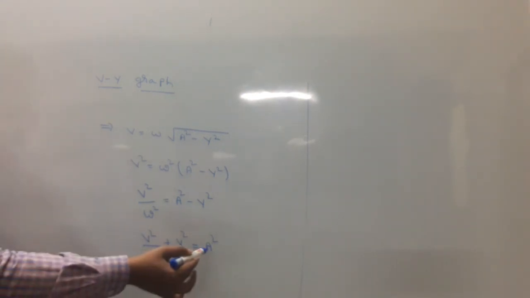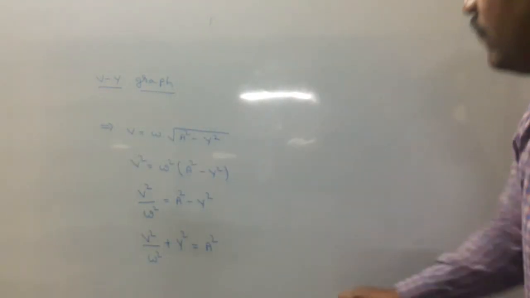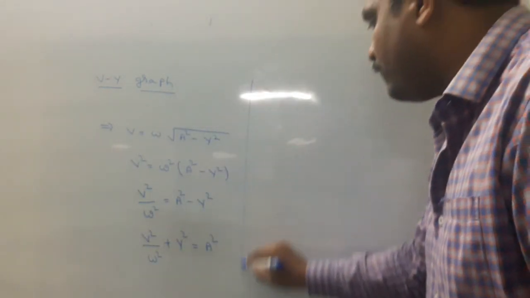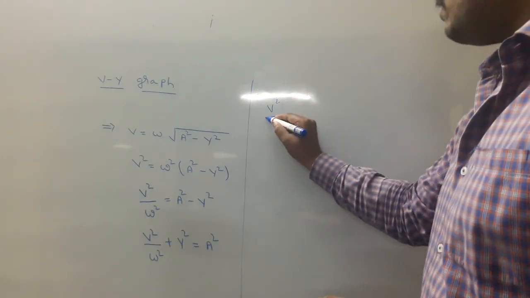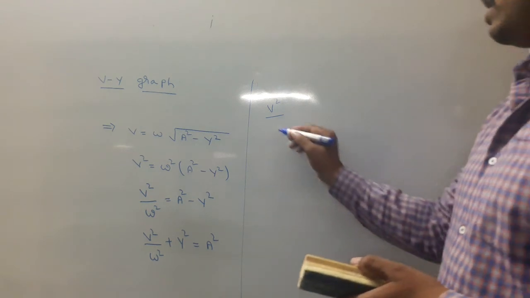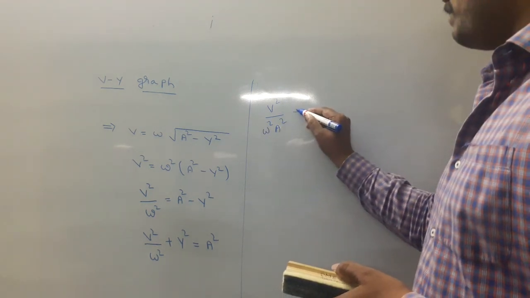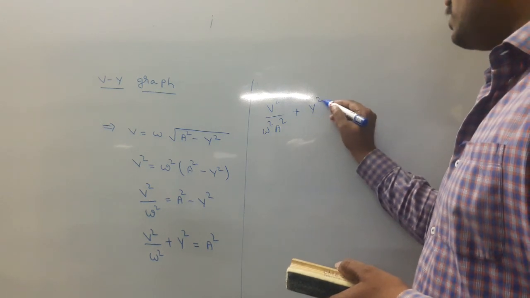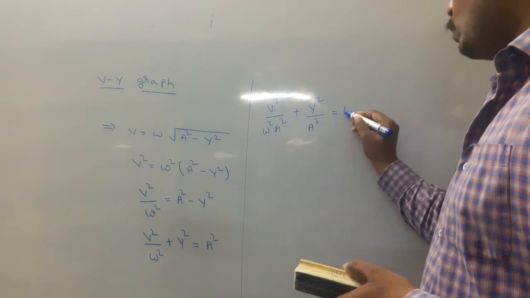Numerator goes to the other side as denominator. Finally, V square by omega square a square plus y square by a square equals 1.